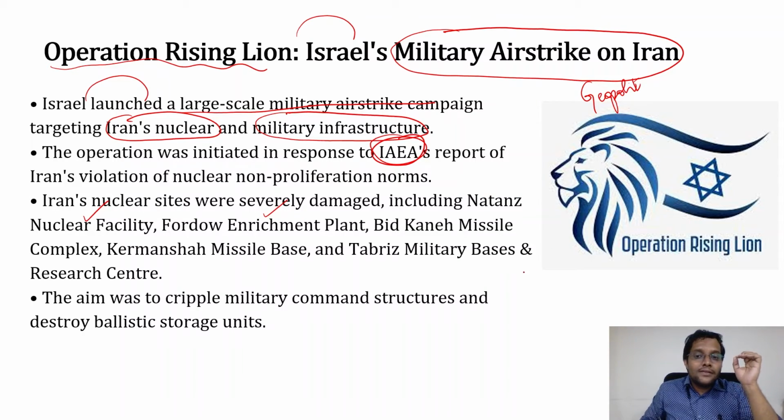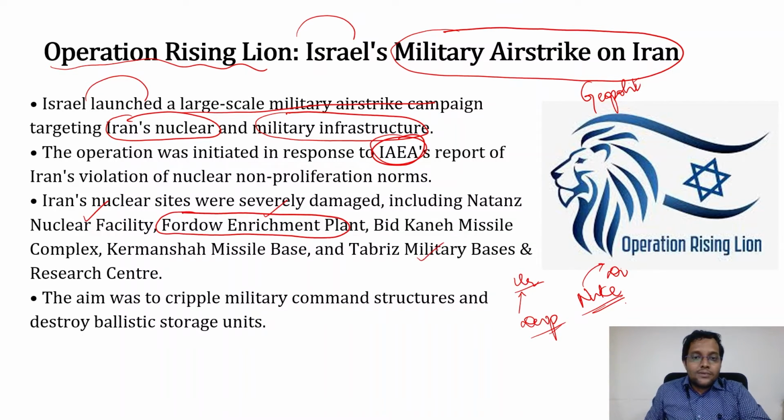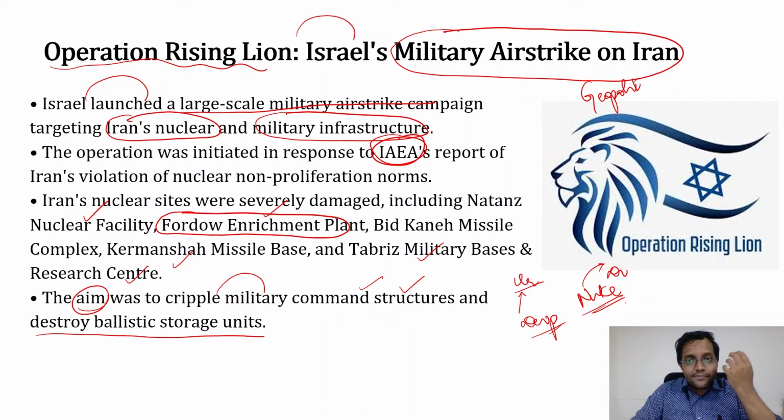Its enrichment plant, see, uranium is supplied for developmental purposes, that is, nuclear energy as an energy source, but it can be diverted for non-developmental purposes. That is what is being guessed happened at Fordow. Okay, Tabriz military bases and so on. What was the aim? The aim was to cripple military command structures and destroy ballistic storage units. This is a major development in West Asia. It is said that even angels cannot escape the demons of West Asia. Okay, so that is what is happening at the moment.